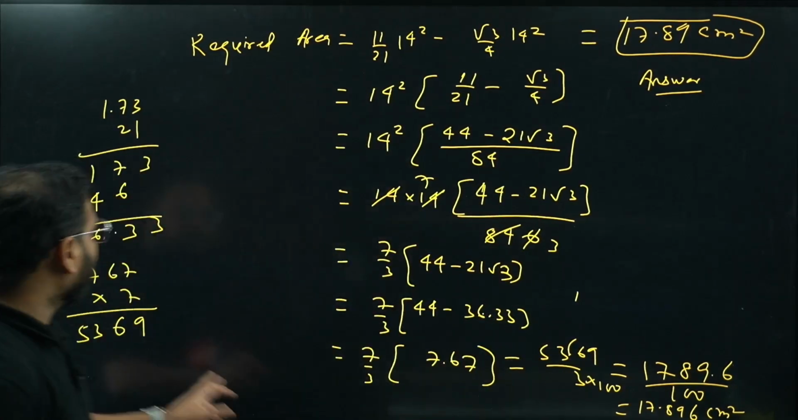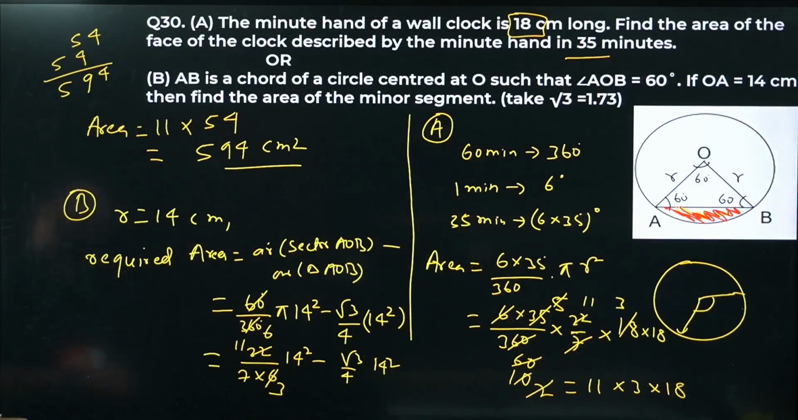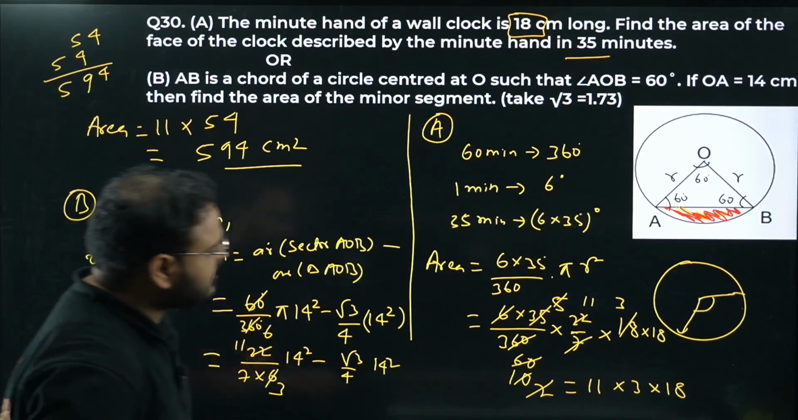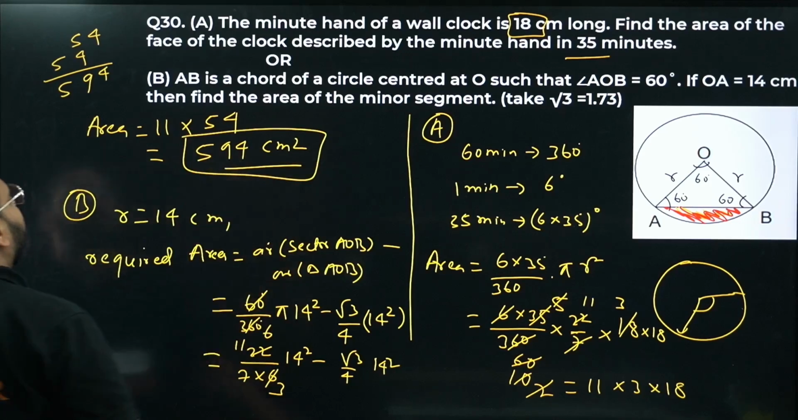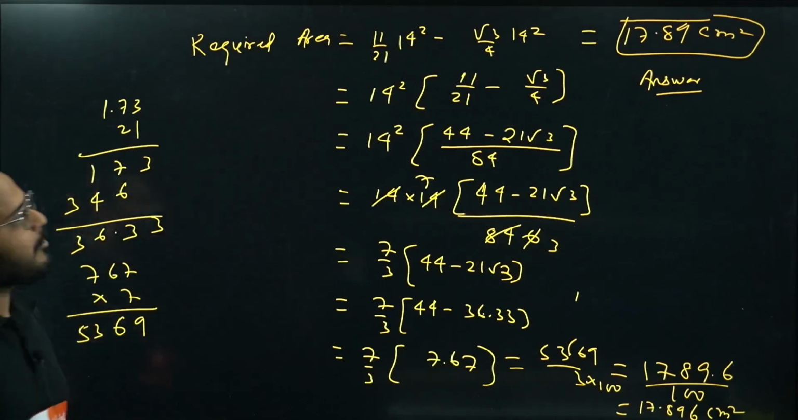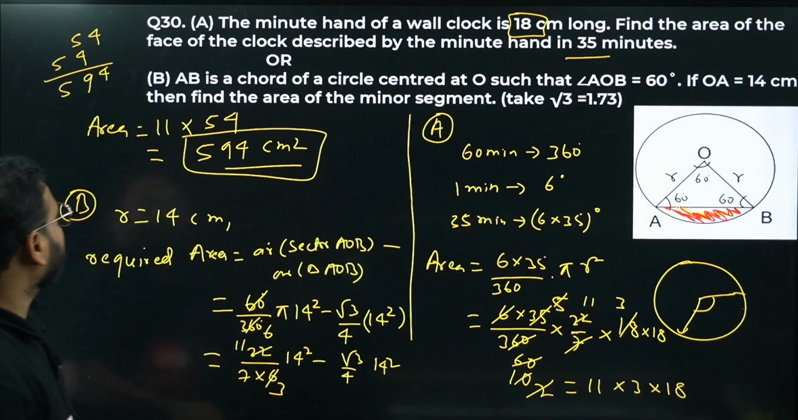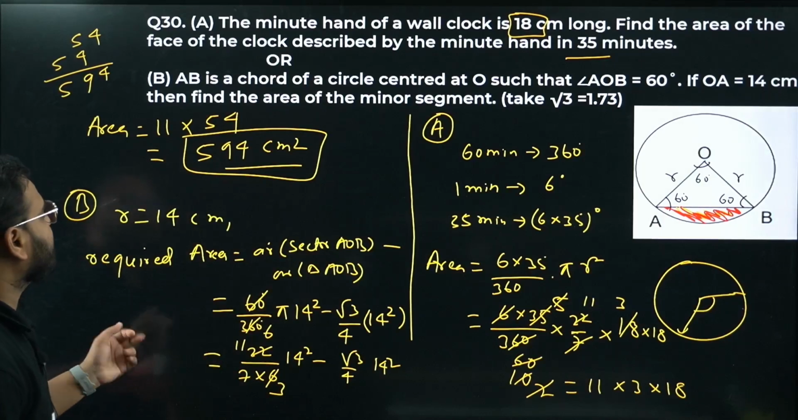Let's have a look. Question number 30 part B is done. 30 part A answer is over here, right? 30 part A answer is over here, and part B answer is over there, 17.89 centimeters square. Both of them are, I think, areas only. Yes. So 30 is done.